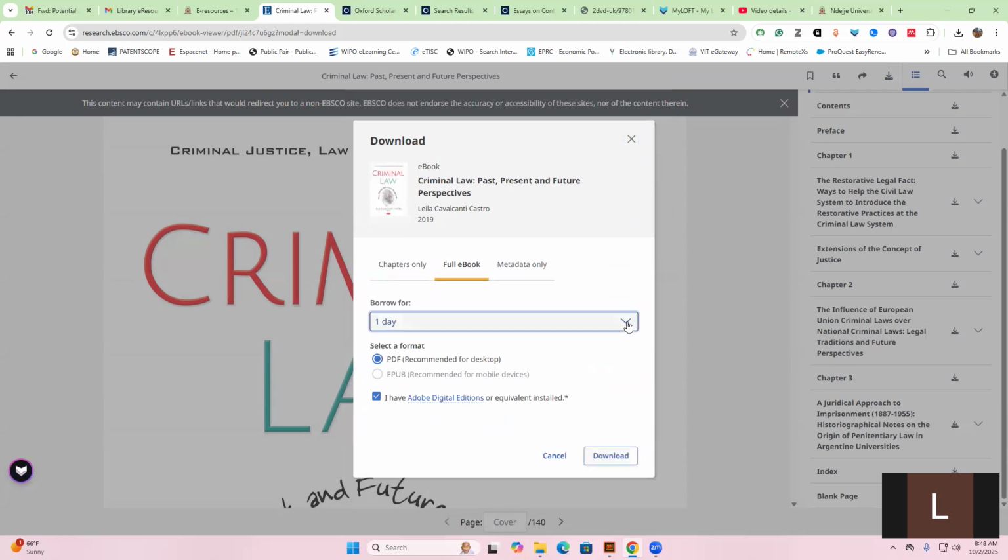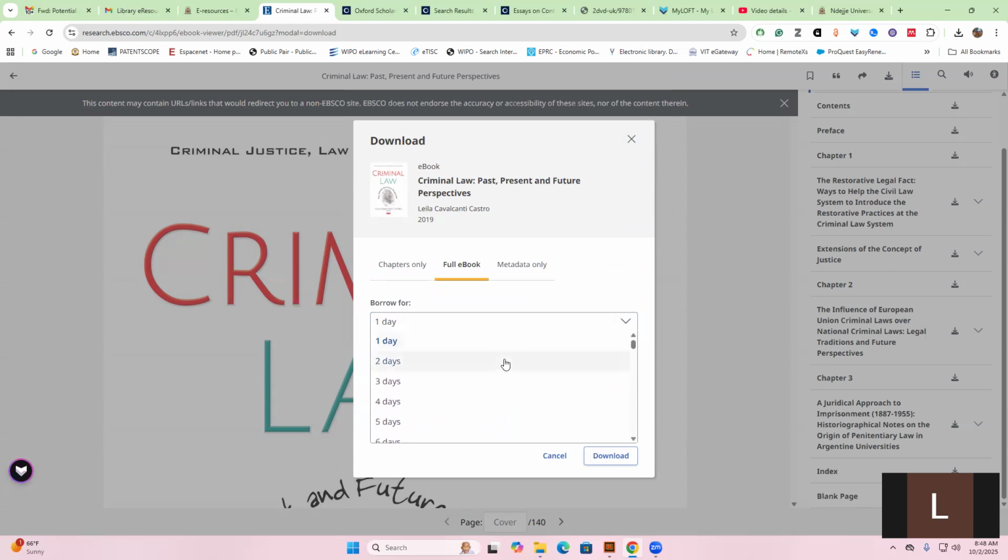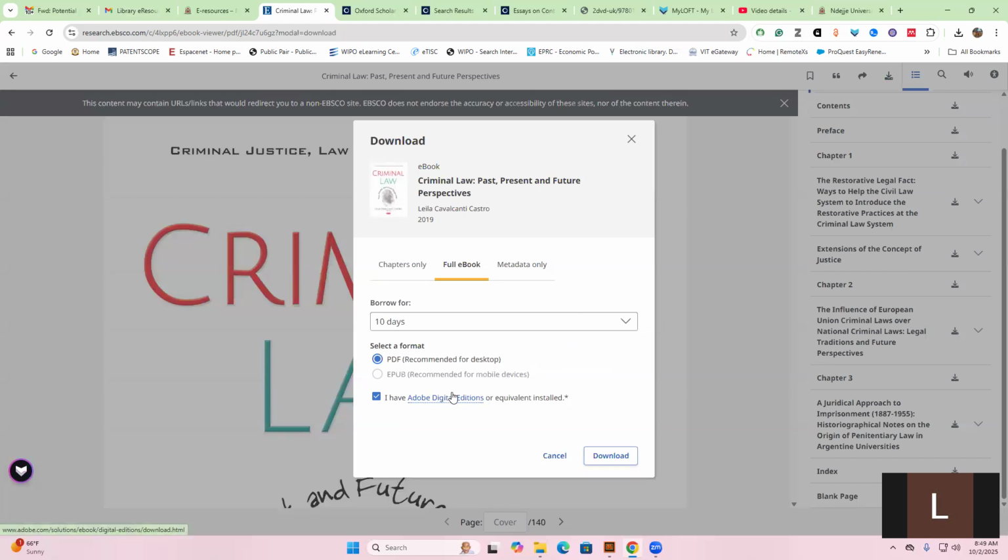And now this book is for borrowing. We are given 84 days, and your semester, the 84 days are captured within at least 2.5 months. So you'll be able to download a book which you can use for 2.5 months, and when it expires, you go back online and download it. Now, if I need a book for maybe 10 days, I'll select the 10 days. However, you are required to have Adobe Digital Editions.